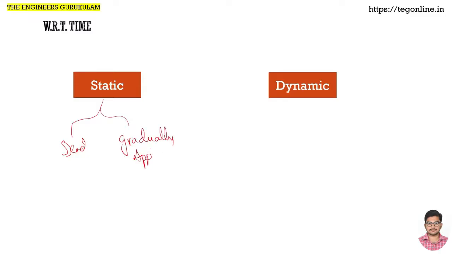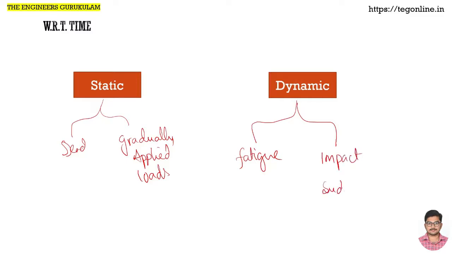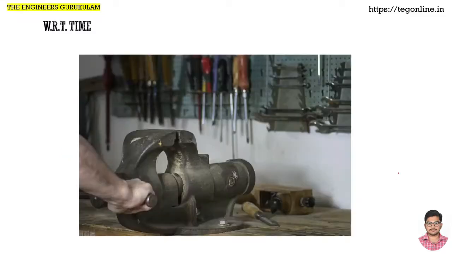Gradually applied loads. In dynamic loads there are two types. One is fatigue or fluctuating loads, and the other one is impact loads. And as a special case of impact loads, we have also seen suddenly applied loads, right? So these things we have seen: load classification with respect to time.